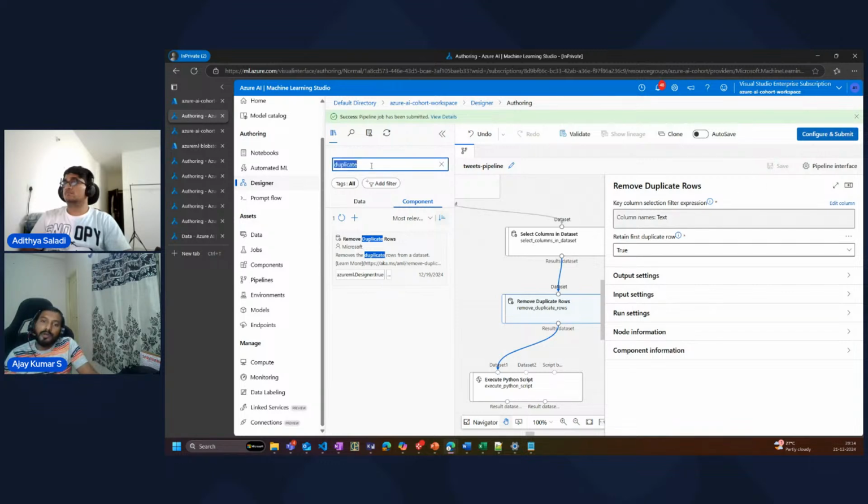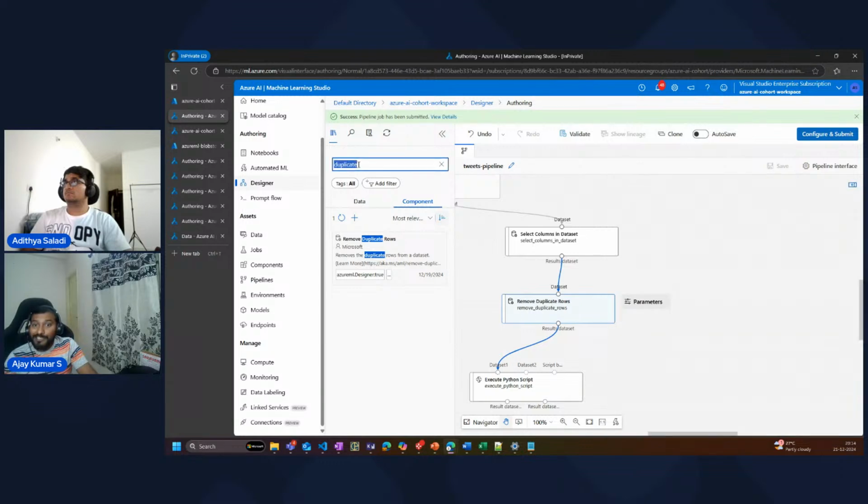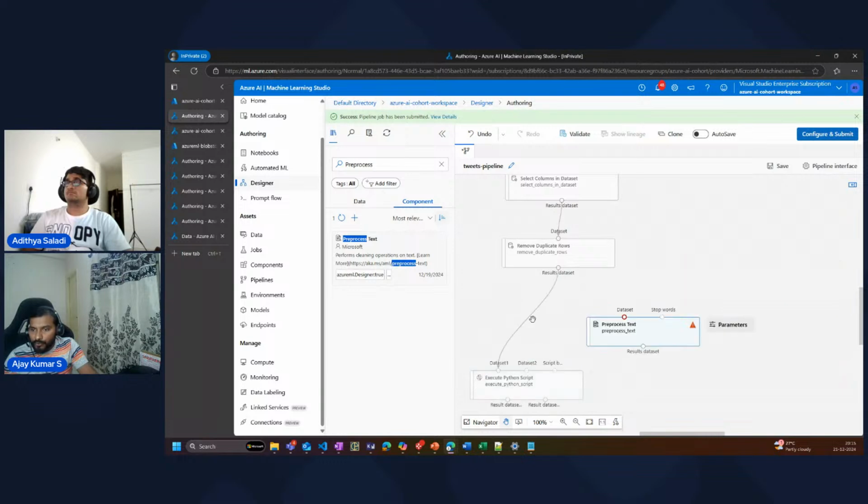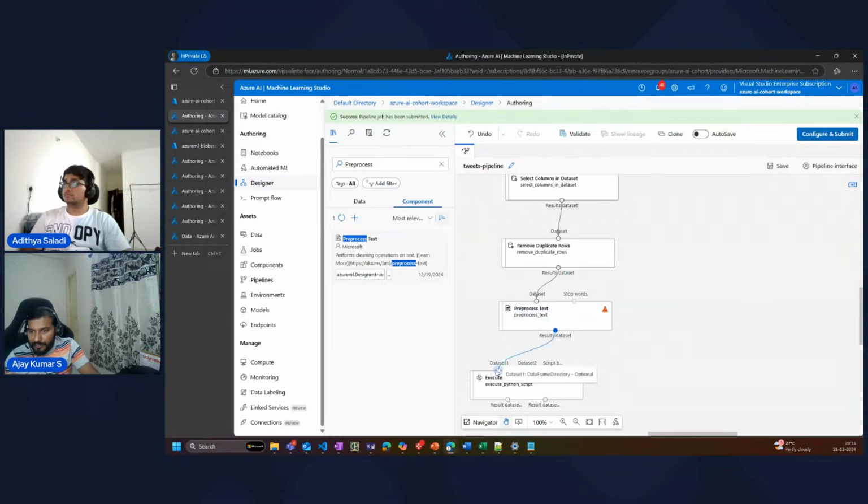There are also stop words which we want to configure, to clean up a lot of data which we talked about, right? So there is something called pre-process text. See here, I'm going to expand this. I'm going to remove this link here, point this dataset to the pre-processed text, and the pre-processed text I'm feeding to the Python.